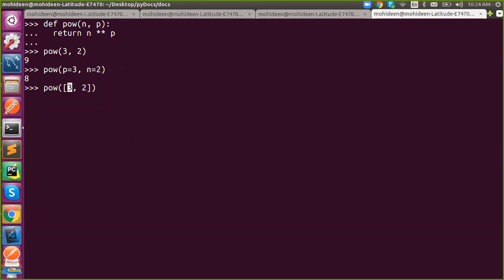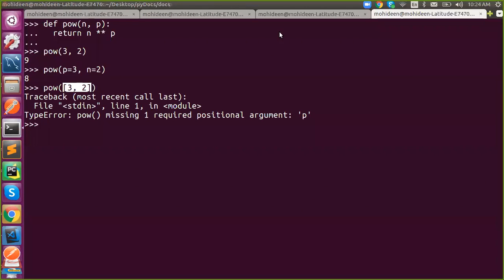Type error, because I'm actually passing one object, a list, as one argument. It is a list, but it contains one argument; the list contains two inputs, that is the difference. Inside the function call, I'm passing only one argument. The complete list will be considered as a single argument, but my function requires two arguments, so it will raise a type error: missing one positional argument, that is p. This value was assigned into n, and for p we never passed any value.